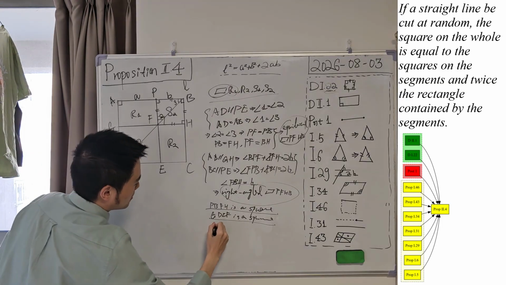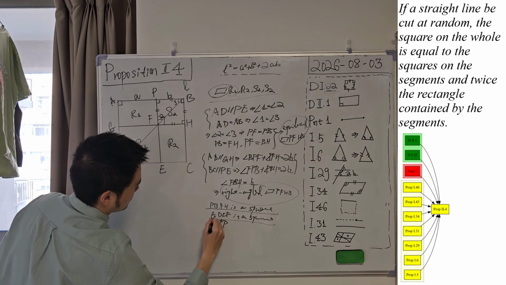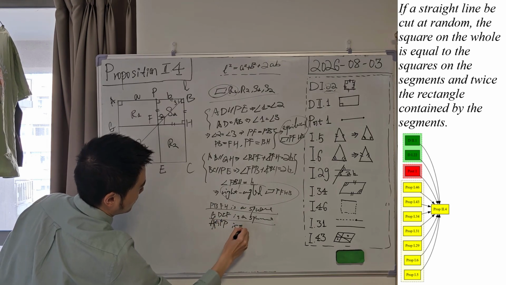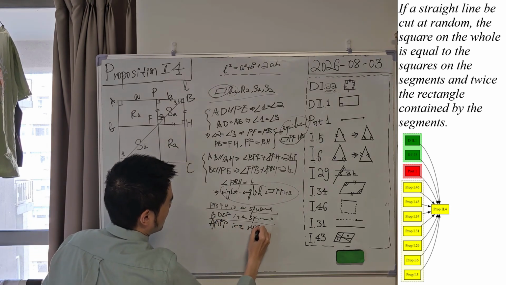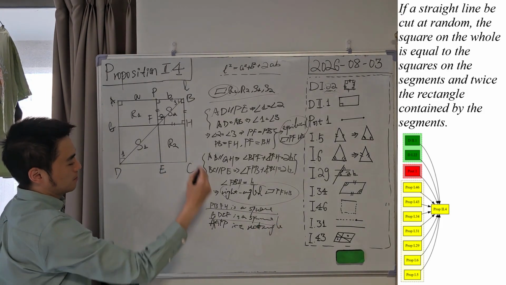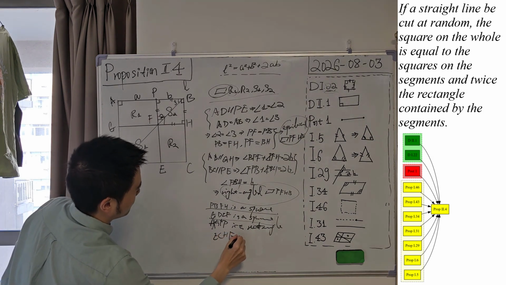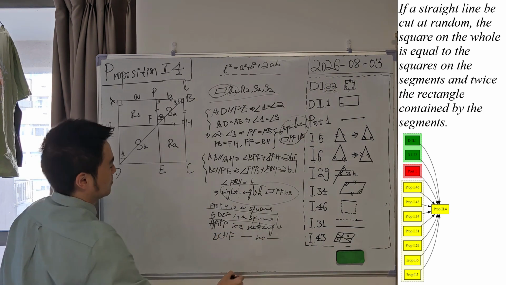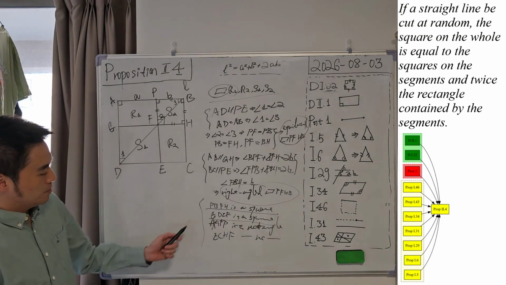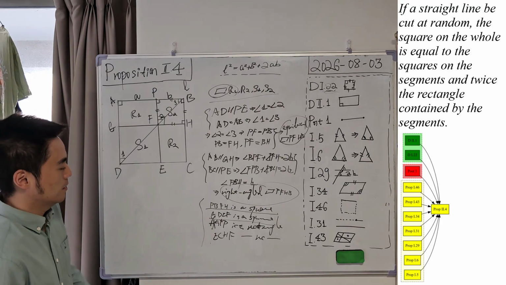So AGFP is a rectangle. Similarly, we can prove this is another rectangle. ACHF is another rectangle. Let's just skip steps. So keep these four conclusions in mind and see what we can derive.